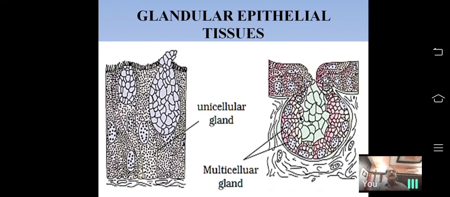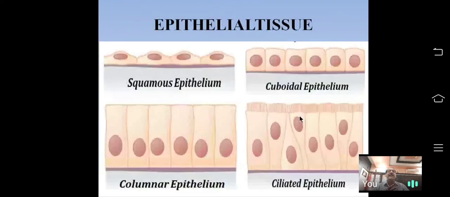Of the 5 types of epithelial tissue, which epithelial tissue is also called pavement epithelium? See here, the squamous epithelial tissue. Here in squamous epithelial tissue, the cells are very thin, flat, arranged very compactly, having irregular shape.